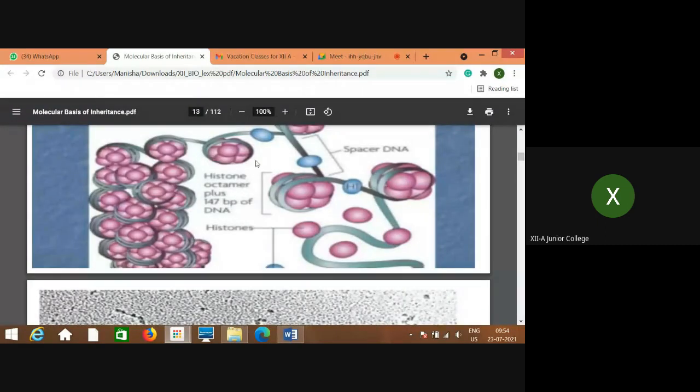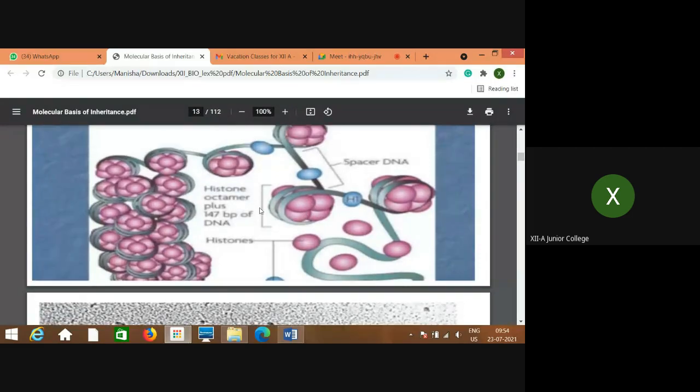This is the string, that means the DNA molecule, which also contains H1, and H1 connects 2 nucleosomes. This is one nucleosome, this is another, this is a third. The DNA strand is the string, and these octamers are like beads, so it looks like beads on a string.